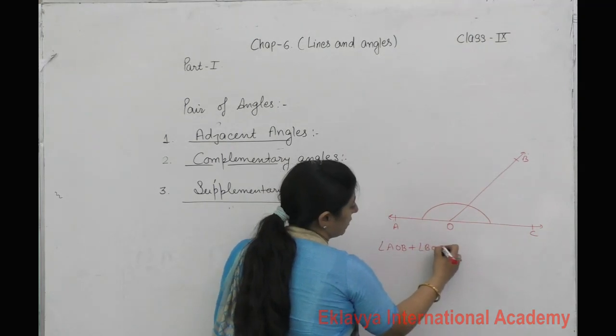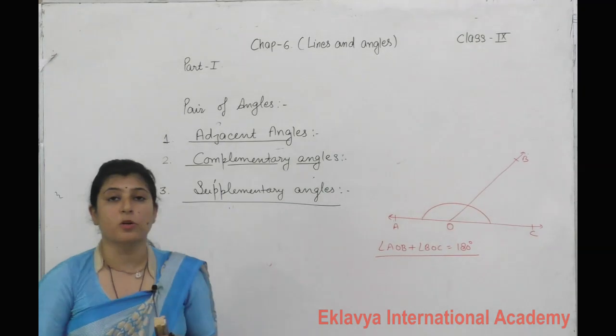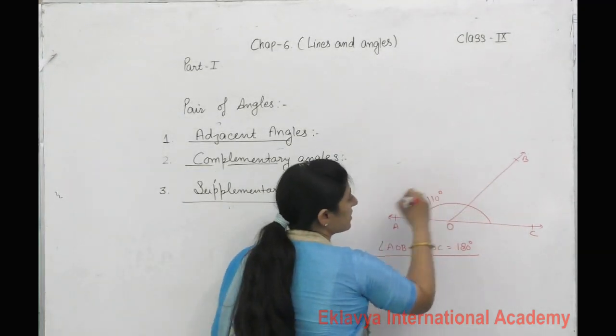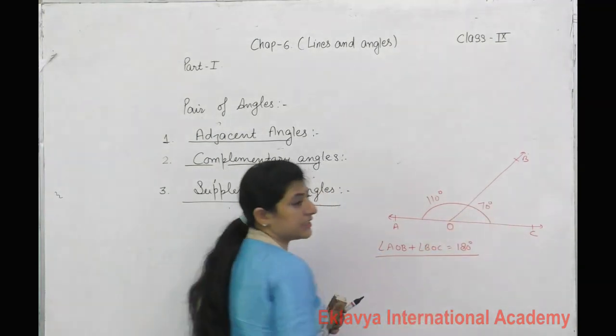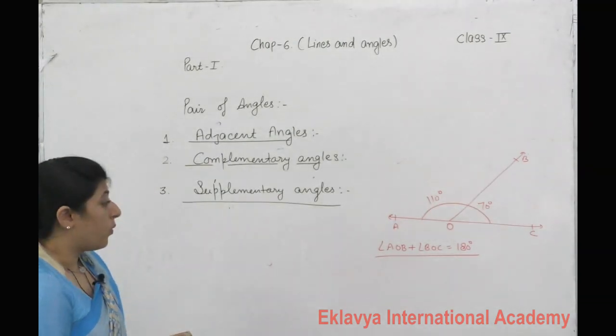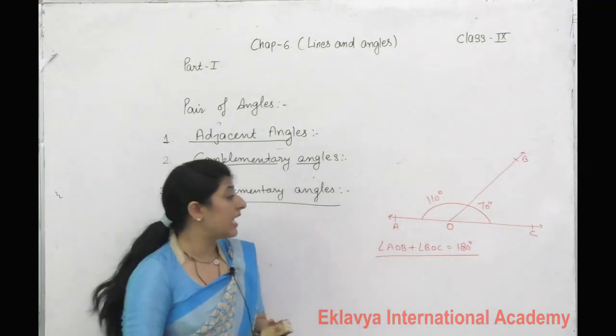AOB plus BOC should be equal to 180 degrees. Then these angles are called supplementary angles. If any one angle is given to you, suppose this is 110 degrees, then obviously this becomes 70 degrees. The sum of the two angles is equal to 180 degrees, then these angles are called supplementary angles.